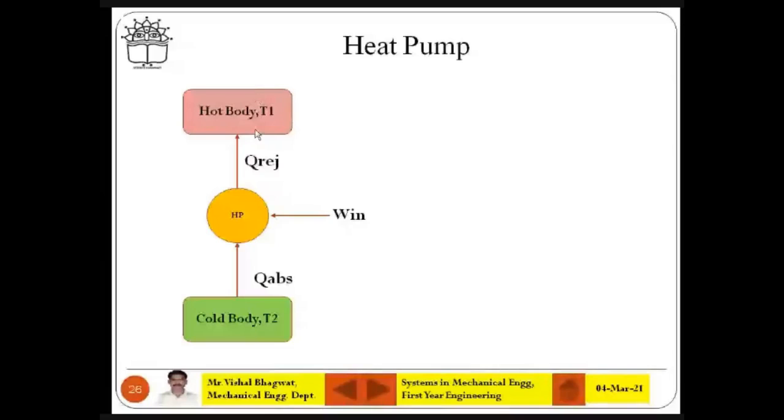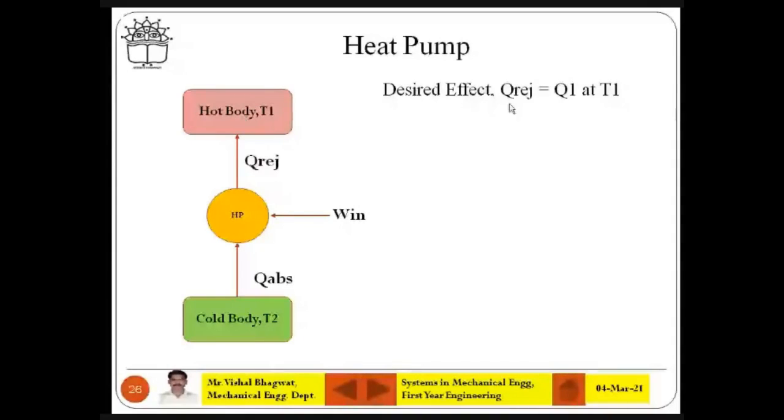So it is a symbolic representation. Q rejection here, you just symbolize: the Q close to T1 is Q1. Okay, it's a better, simple understanding. T1 is always the higher temperature body, T2 is always the lower temperature body. So the heat close to T2 is Q2, and the one close to T1 is Q1. So Q1 amount of heat is getting added in the space or the room where you want a heating effect.